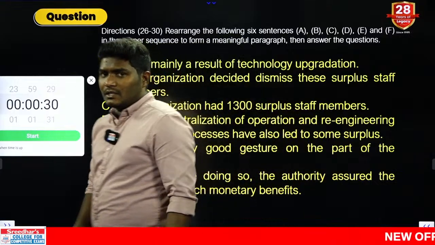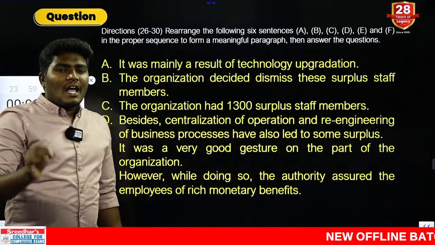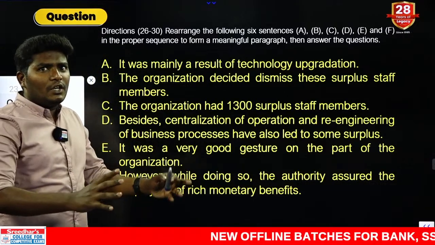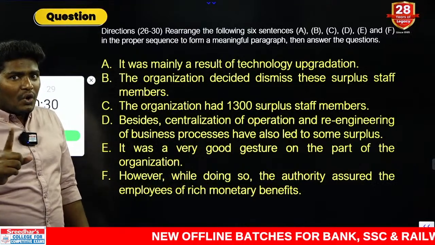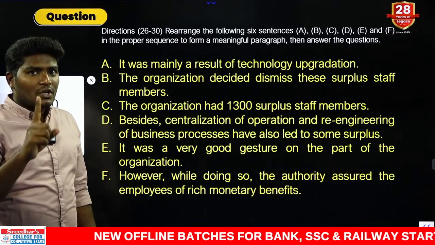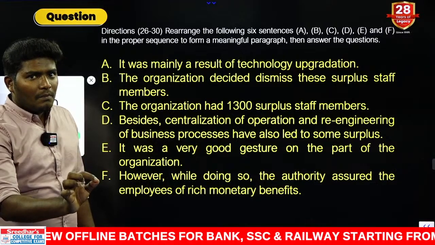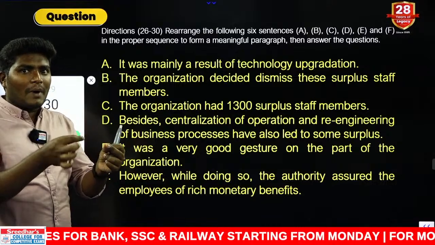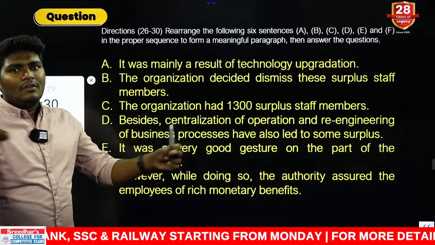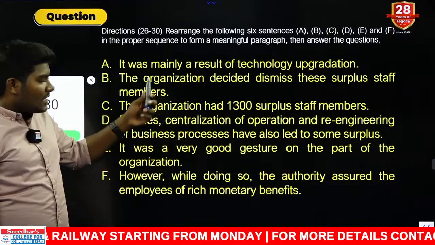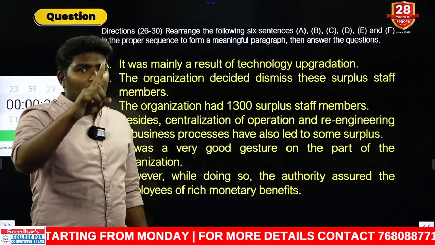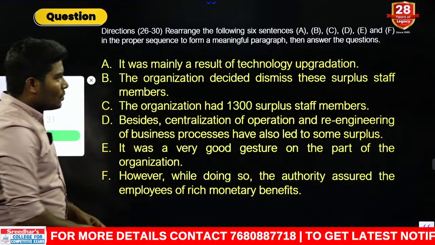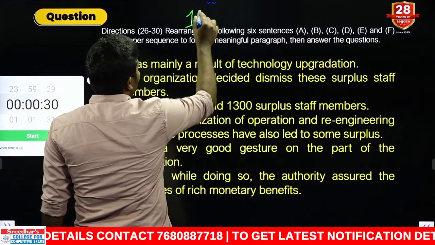Now what you have to do is, step number 1, you never ever be too hurried to answer this. Listen very carefully. Don't be too eager to answer this, because if you do even one position wrong, remaining all the positions would be wrong. It is like a chain. If you link a chain with a mislink part, immediately all the chain will be just torn away. Yes or no? So in the same way, even if one position is wrong, remaining all the sentences may be wrong. Now point number 1, always try to find out first sentence.